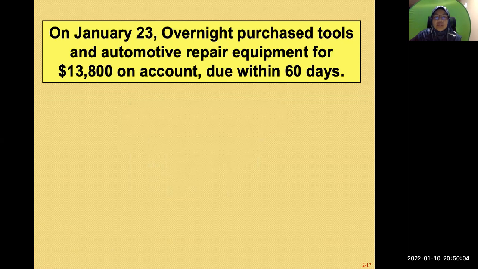On January 23rd, overnight purchase tools and automotive repair equipment. So now you buy tools and equipment for 13,800 on account, which is due within 60 days. What do you understand by that?